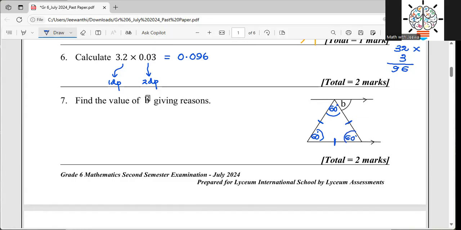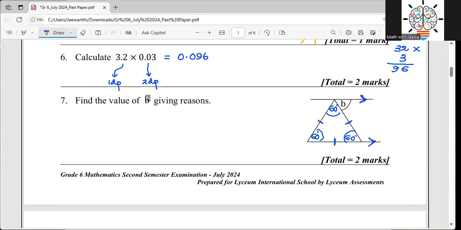That is how it appears: if you have a triangle with all sides equal, that means it is an equilateral triangle, and we know all the angles are also equal. Each angle value should be 60 degrees, right? And you can see here that they have given two lines that are parallel to each other.